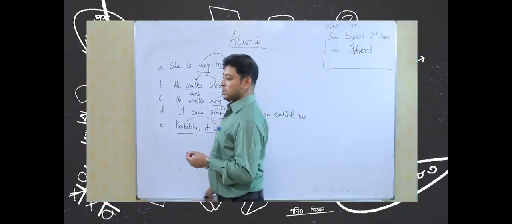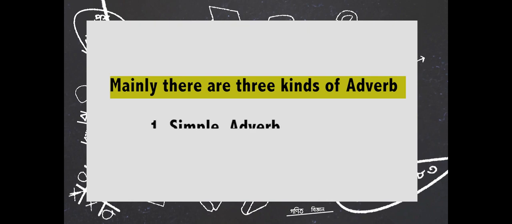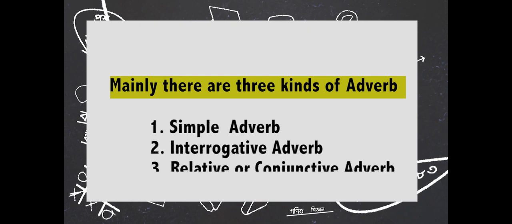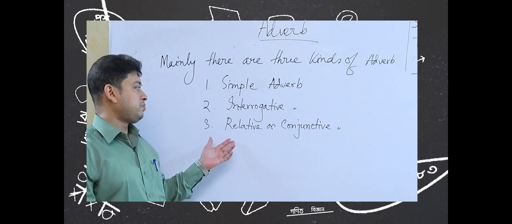Now, we shall move on to the classification of adverb. Mainly there are 3 kinds of adverb. The first one is simple adverb, the second one is interrogative adverb, the third one is relative or conjunctive adverb. So, please write down this classification. In some books it is written relative or conjunctive, in some books it is written relative and conjunctive adverb.